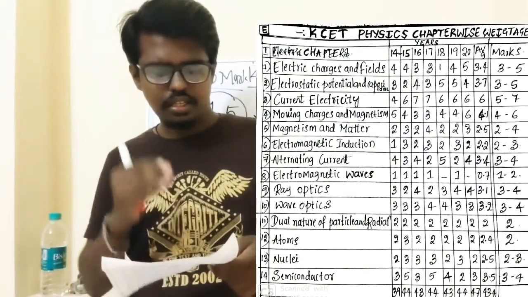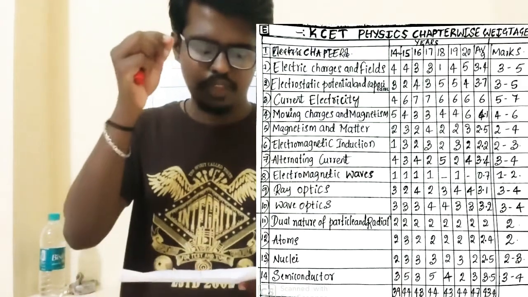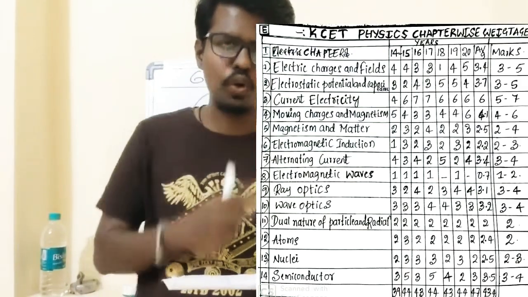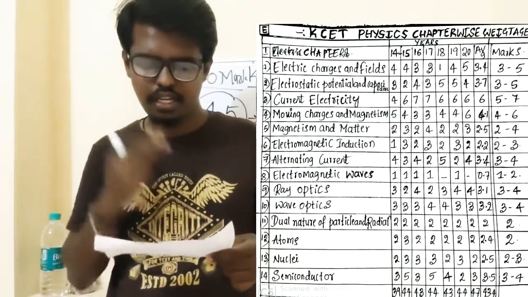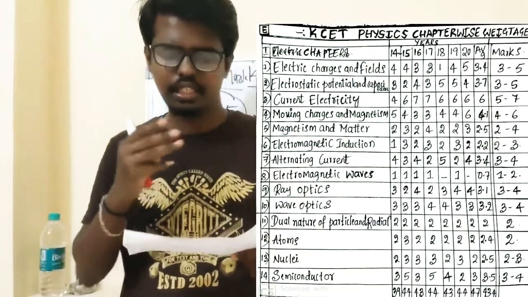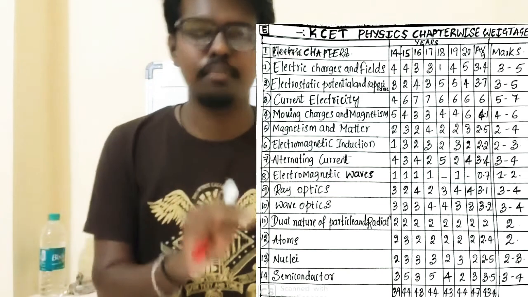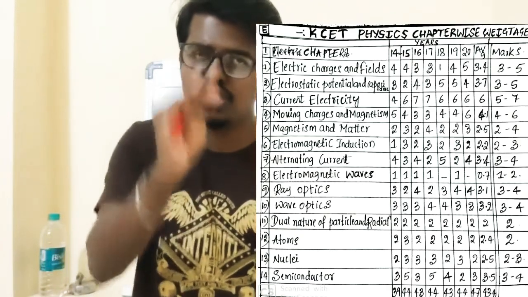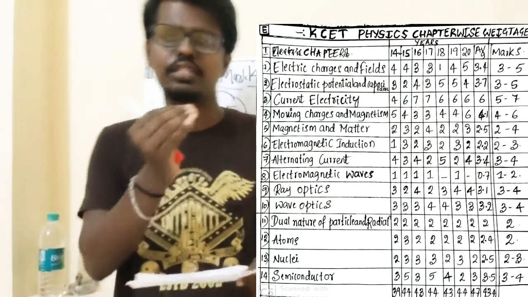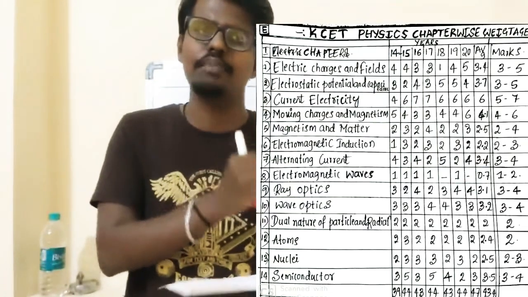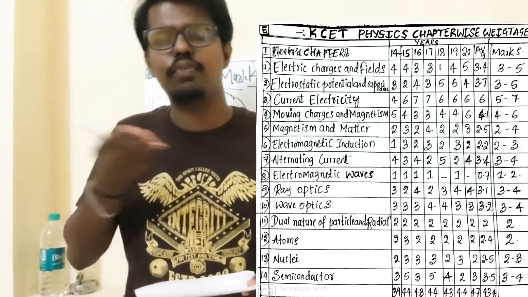Next, the 5th chapter, magnetism and matter. They asked in 2014 2 questions, in 2015 3 questions, 2016 2 questions, 2017 4 questions, and 2 questions each in the other years. The average will be 2.5. The average questions may become 2 to 4 marks. Because of the reduced syllabus, you will get more questions from these chapters. Whatever chapters they previously asked low marks and low questions from, they will increase their weightage for this year.